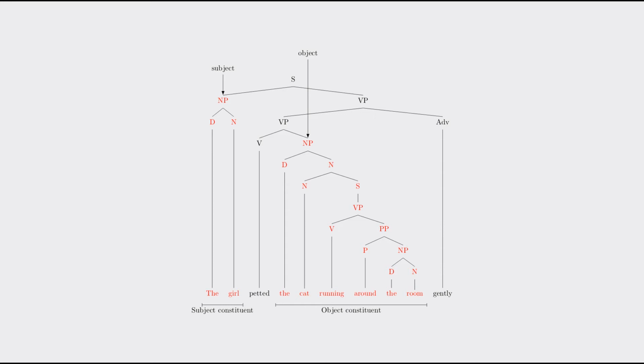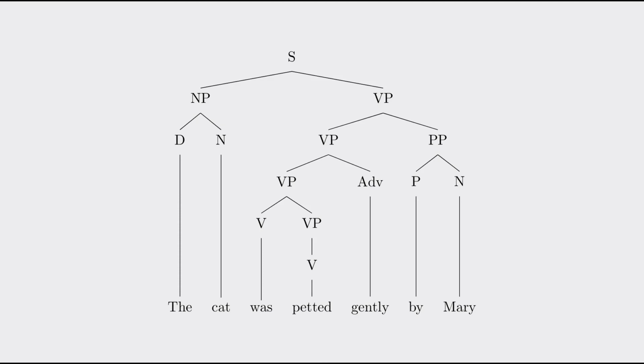We've reframed our problem from trying to relate two strings of unstructured words to trying to relate two trees with known structures. So what is the structure of the passive we need to compare our previous tree with? Well, this is the tree for the passive version of our original sentence. It uses a few new constructions. The main one is this new PP thing, which stands for prepositional phrase. If you don't remember from school, a preposition is a word like by, from, to, or so on that expresses a relation. We also have a new auxiliary verb construction, where a verb like was combines with another VP.